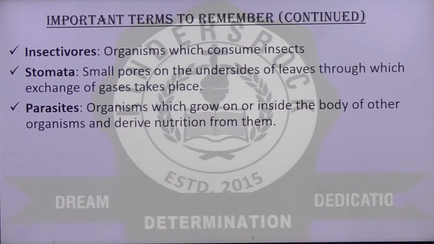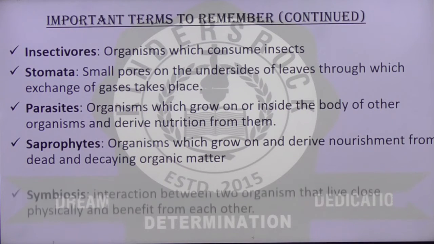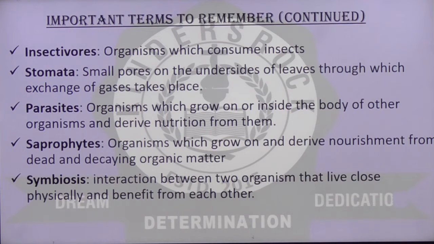Parasites: organisms which grow on or inside the body of other organisms and derive nutrition from them are called parasites. Saprophytes: organisms which grow on and derive nourishment from dead and decaying organic matter. Symbiosis: interaction between two organisms that live close physically and benefit from each other.